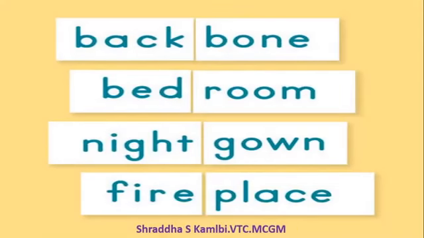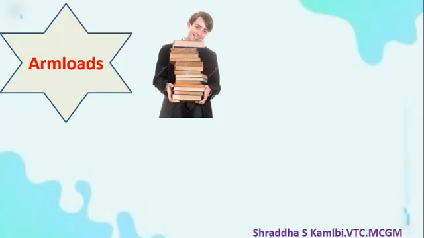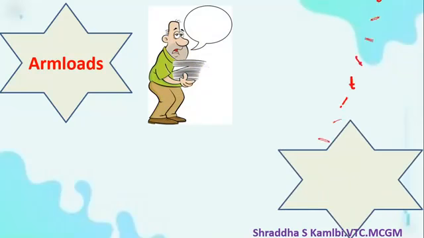See here, there are many more examples like this: backbone, bedroom, nightgown, fireplace, etc. Let us look at some more examples now. These are all examples from your textbook, children. They have asked you to try and find out the meanings of these compound words. So arm loads means what? Arm loads means the kind of load which you can carry in your arms. Okay, arm loads.